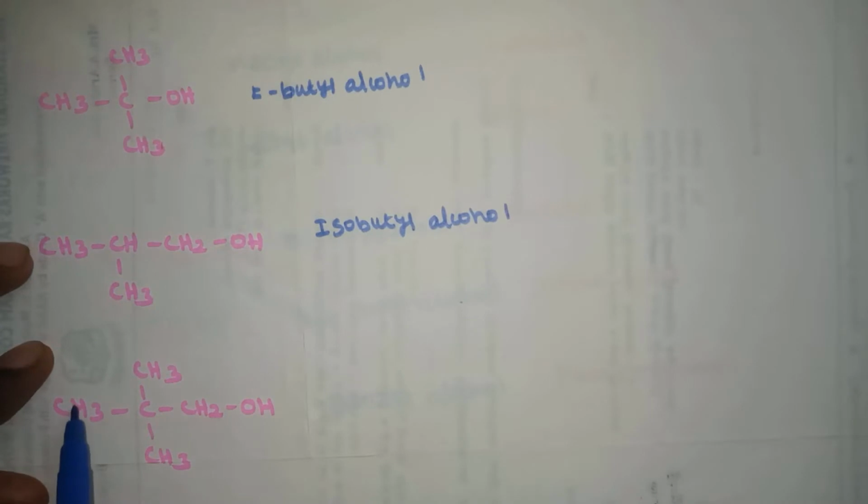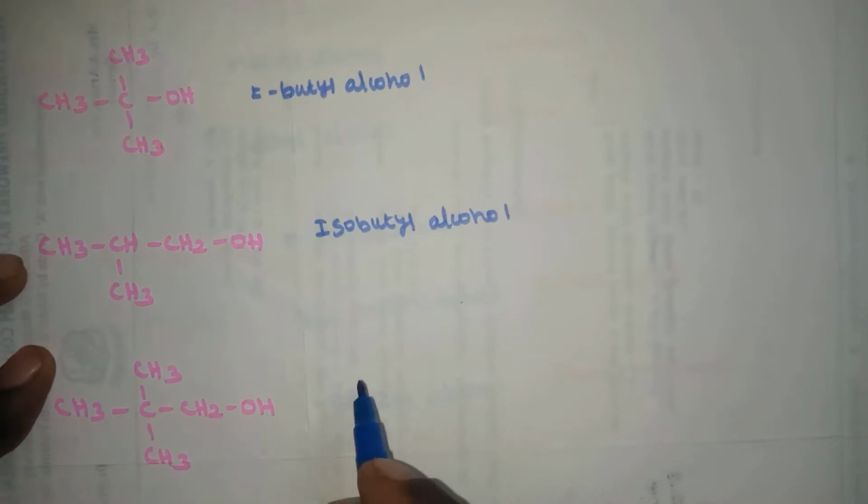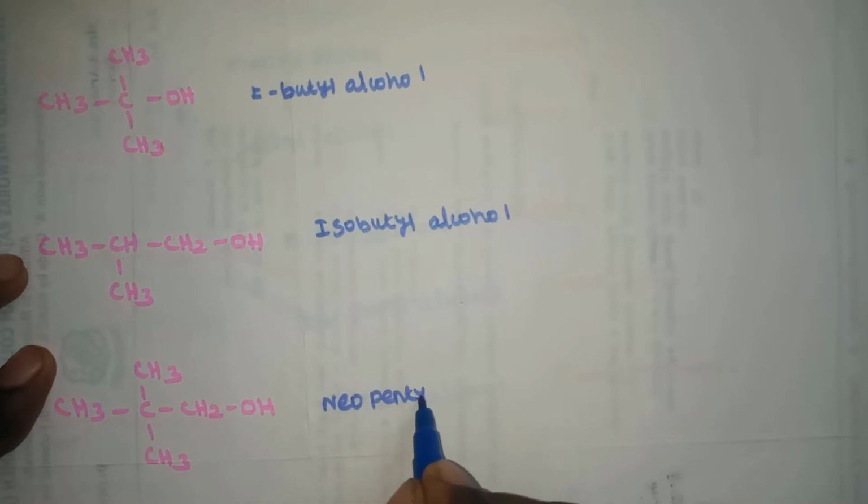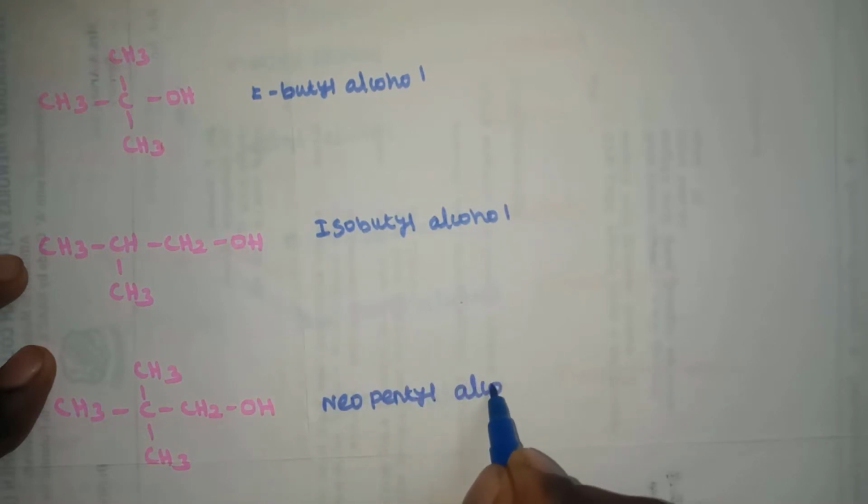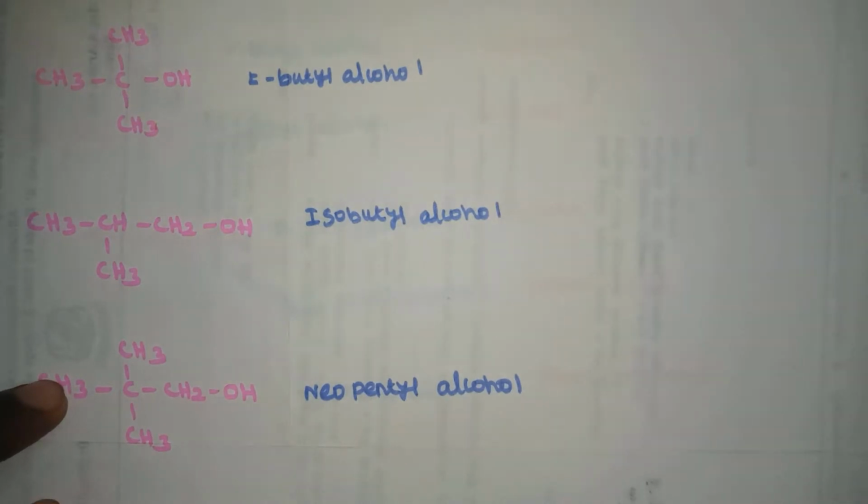Next one, (CH3)3CCH2 is a neopentyl group, so the common name of this compound is neopentyl alcohol.